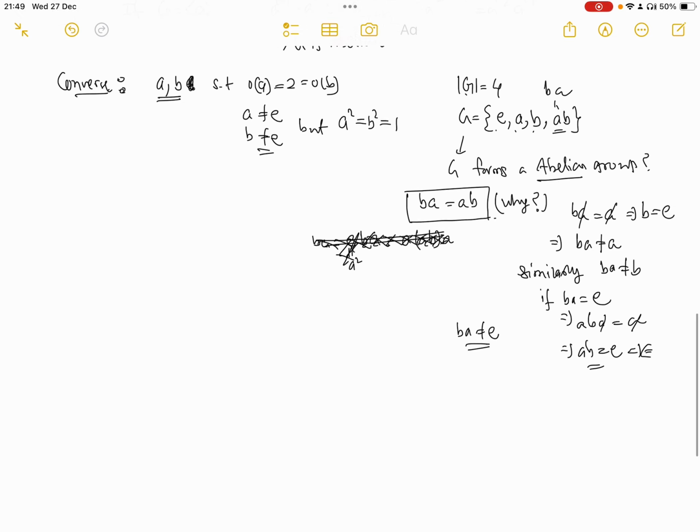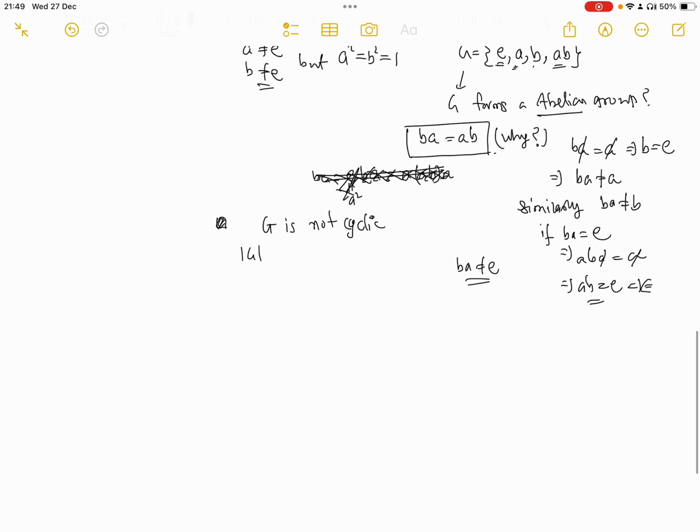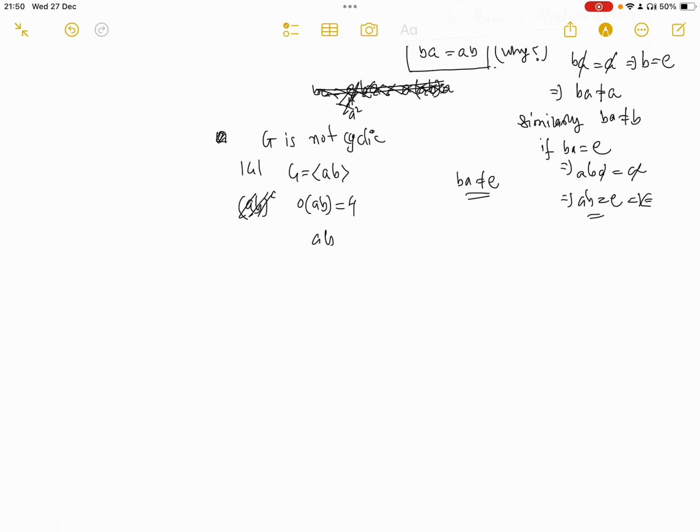And also this is not cyclic. Why is this not cyclic? Because it cannot be generated by identity, and certainly it cannot be generated by A or B also because both of them have order 2, and because G is of order 4, any generator must be of order 4. So the only possibility is that G is generated by AB. So for that we need the order of AB to be 4. But let's see what the order is.